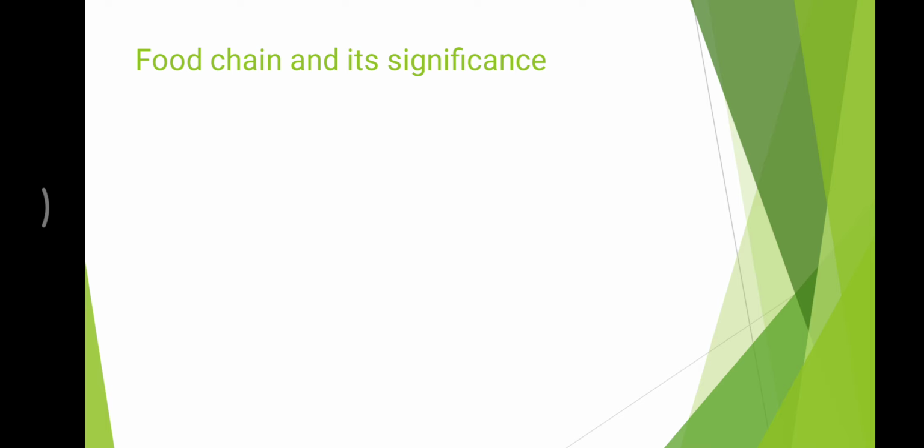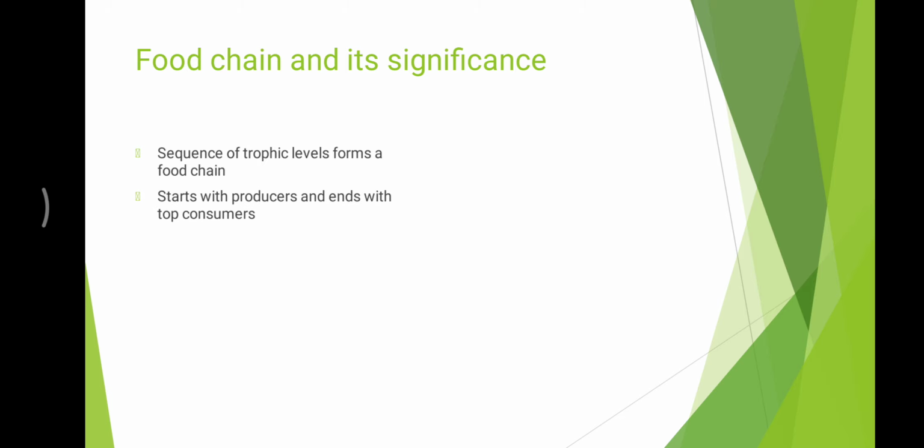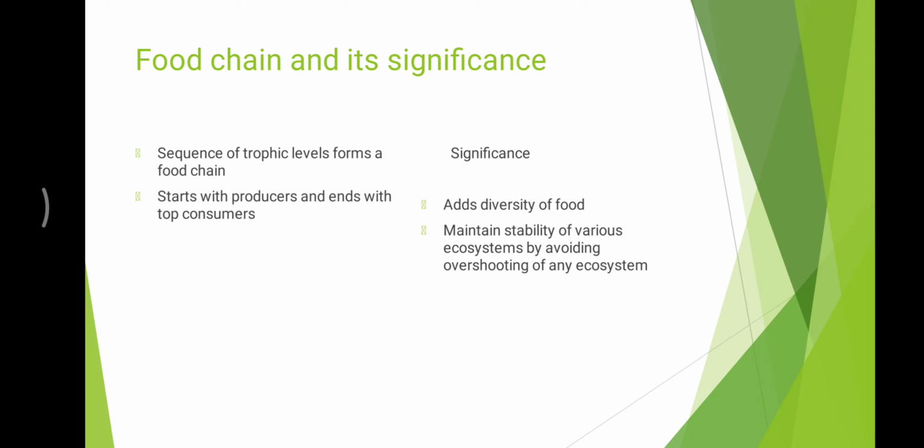Organisms depend on one another for food, and this sequence of feeding mechanism forms a food chain. It starts with producers and ends with top carnivores. Significance: to add diversity of food, to maintain stability of various ecosystems by avoiding overshooting of an ecosystem, to form food web maintains stability of an ecosystem.